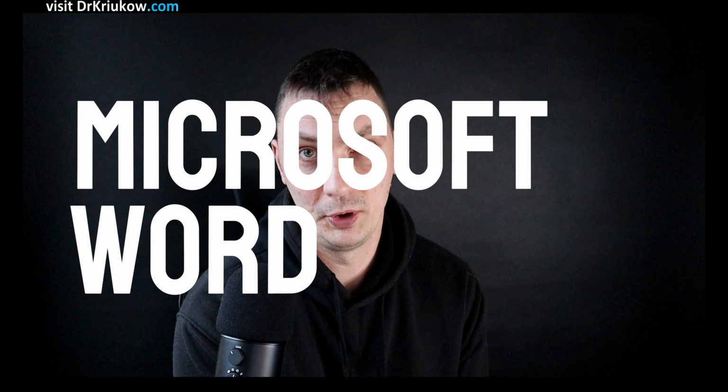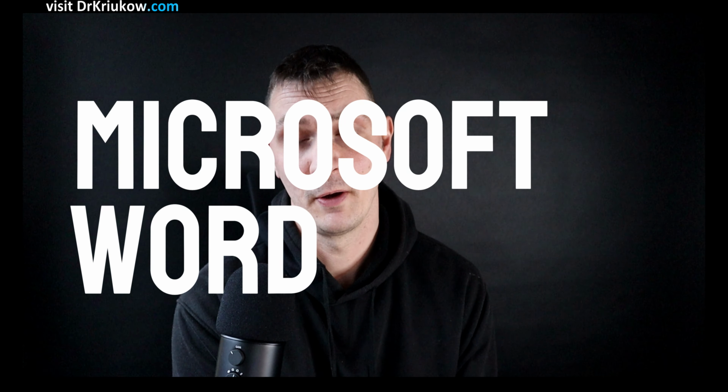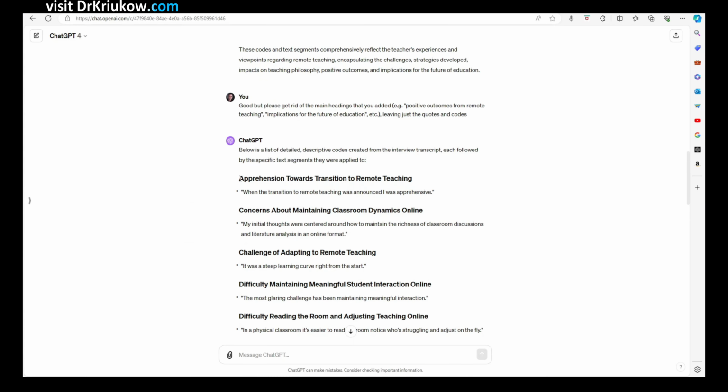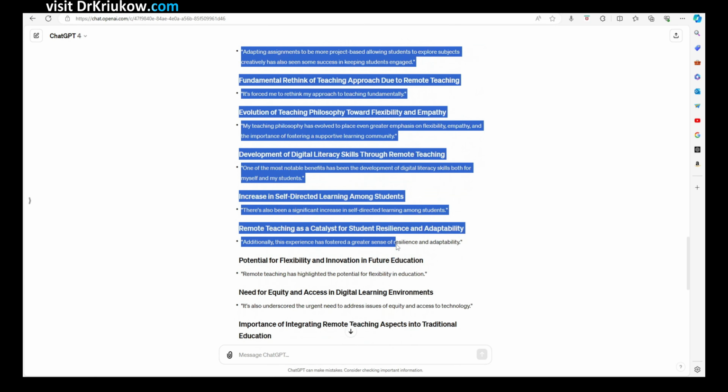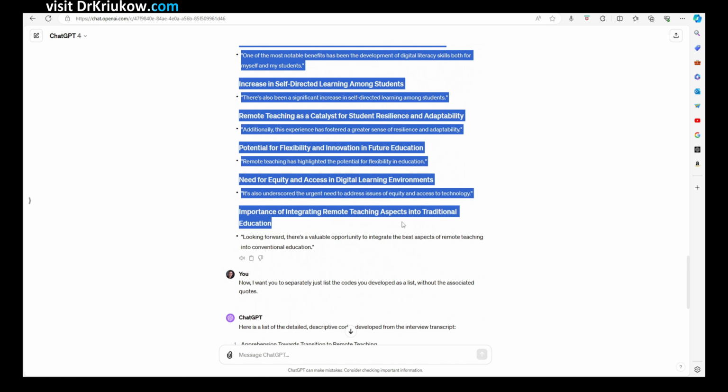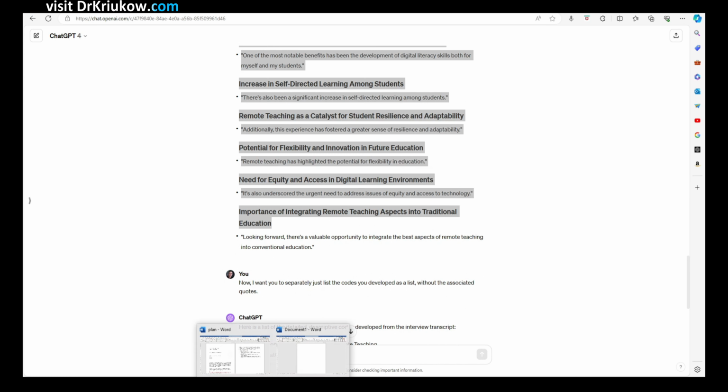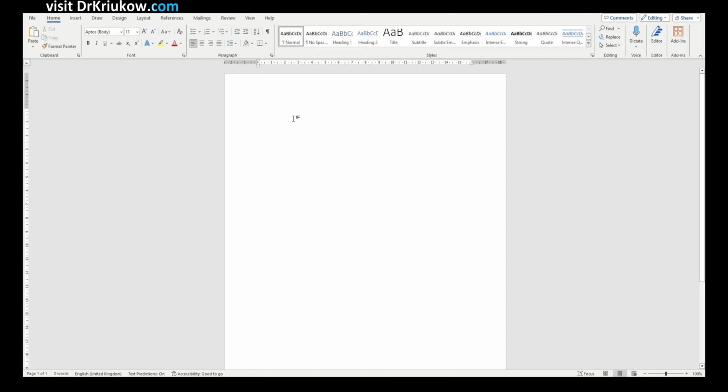So what we want to do now is start involving Microsoft Word, or maybe some other software that you're using that makes it easier for you to organize things. Maybe Excel, I see lots of you using Excel, or maybe some platforms for brainstorming and organizing work. The point is you need somewhere external where you can copy and paste things to. And what we need to do now is create a Microsoft Word file where we will paste this list of codes and the quotes into that file. And at the same time, this will be our file for this single participant.